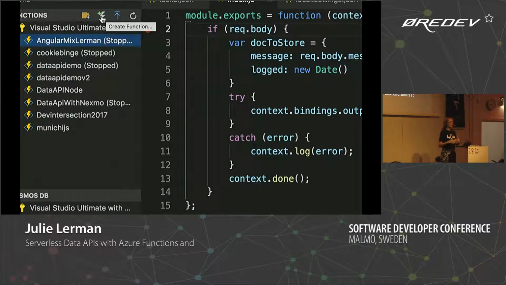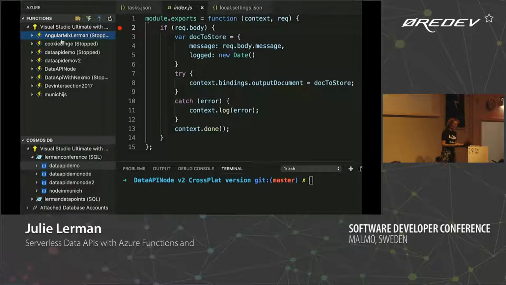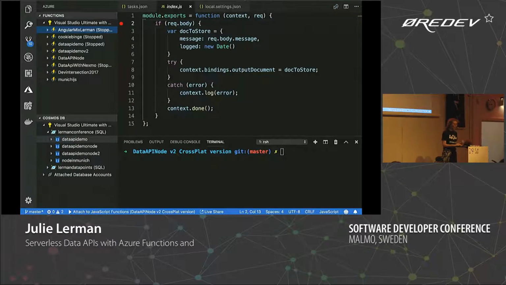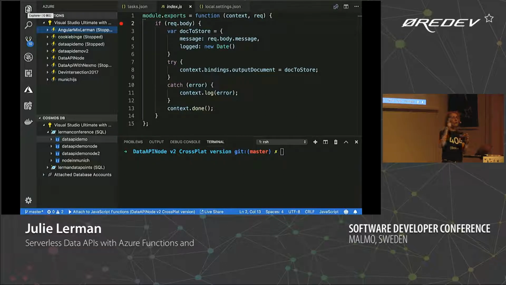This one will create a function, and it says what folder do you want it in, right? So I picked the folder that I already said this is going to be an Azure Function app, and you can put them in there. And it sets up all the stuff that you need for a function. So it will create your basic index.js file, just kind of a stake in the ground file, and it will actually ask you what type of function it is. Is it a Cosmos DB trigger, HTTP trigger, etc.? It doesn't look like the portal, but it just walks through asking you the important questions to set up the basics. So it starts out with the right setup.